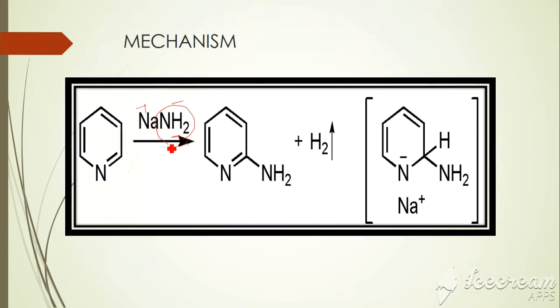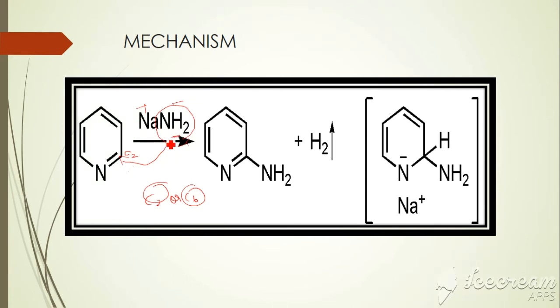When NH2, the nucleophile, bonds with C2, the reaction is initiated by the nucleophile attack at the C2 or C6 position. This is because of the negative charge of the nucleophile, children.